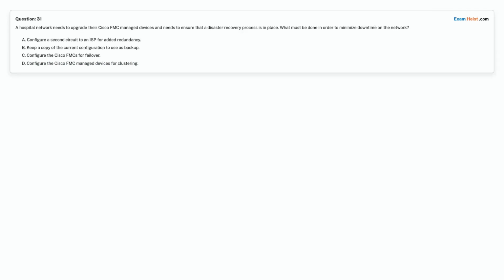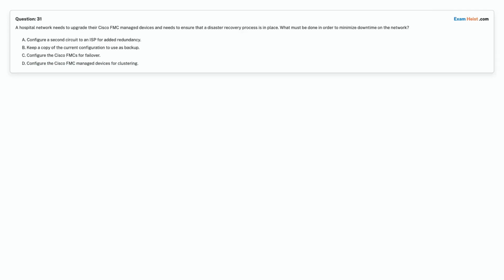Question 31. A hospital network needs to upgrade their Cisco FMC managed devices and needs to ensure that a disaster recovery process is in place. What must be done in order to minimize downtime on the network?